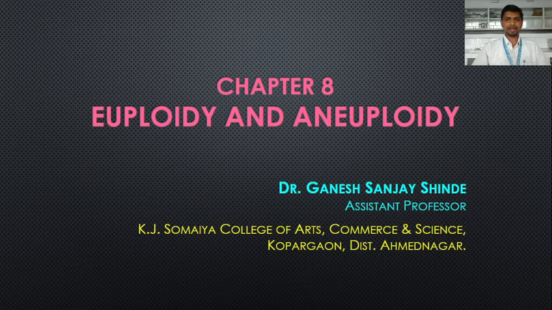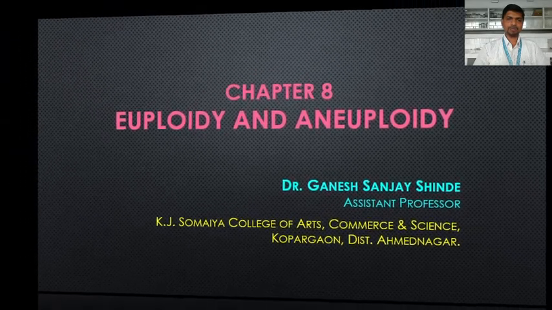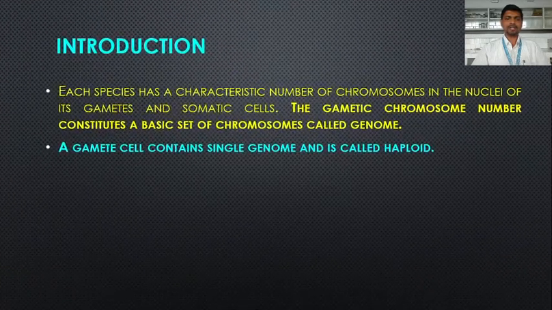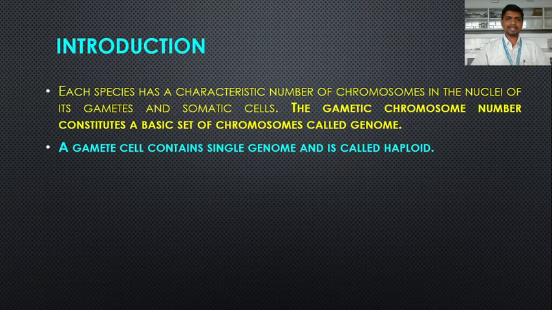When a change occurs in one or more chromosomes, it is referred to as aneuploidy. So euploidy concerns a change in the complete set of chromosomes, while aneuploidy is the addition or loss of one or more whole chromosomes. This is referred to as aneuploidy. We will study both euploidy and aneuploidy in this chapter, chapter 8. Before going to euploidy and aneuploidy, we first study certain basic things about the ploidy level.